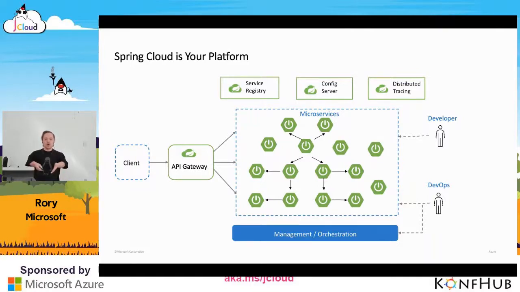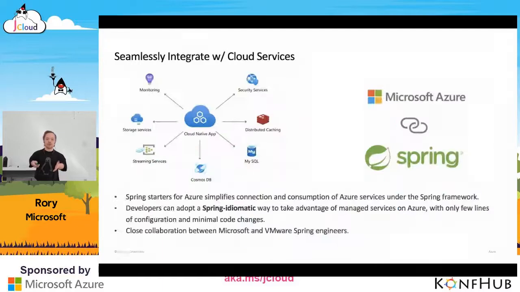So let's see how we can take this configuration and connect it to the many back-end auxiliary systems that you have in your typical environment. There's actually an easy way to seamlessly integrate with this rich assortment of managed back-end services. Instead of owning the service, you simply consume it.